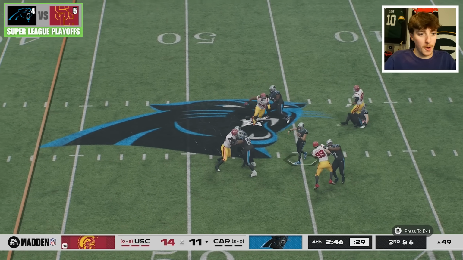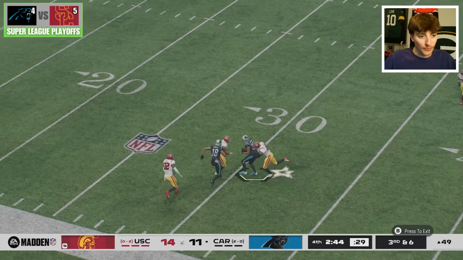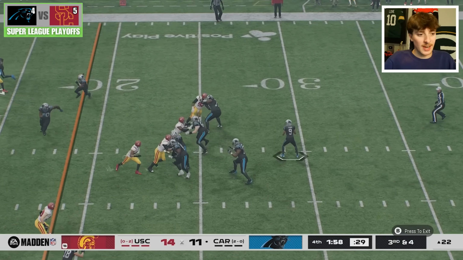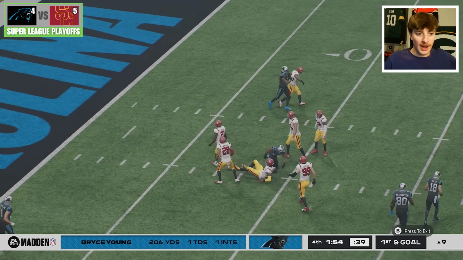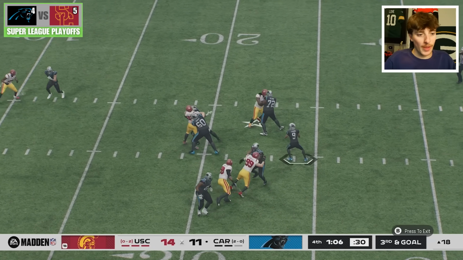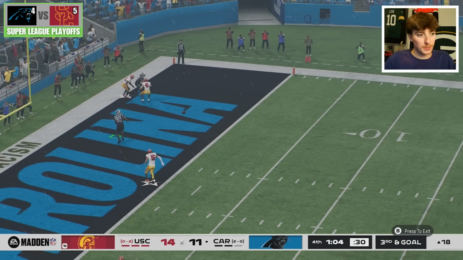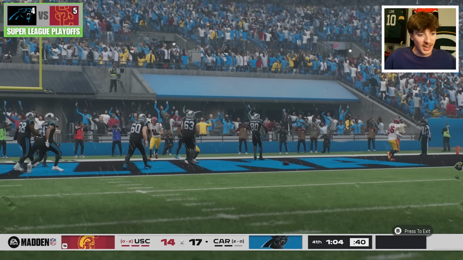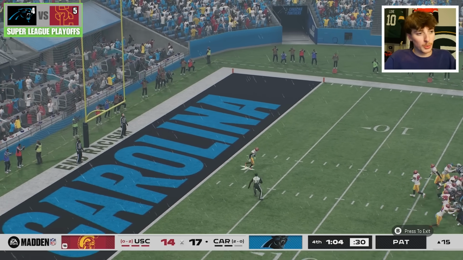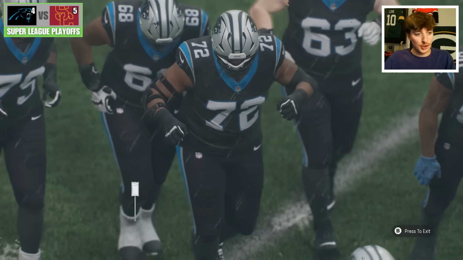Bryce Young to throw. Bryce Young with 4 rushing. Bryce Young finds an open receiver to the 30. Let's see if they can stay alive for a touchdown. Bryce Young on 3rd down. Good conversion up the middle to the 9. It's 3rd and goal from the 18. Chances are they only walk away with 3 points unless Bryce Young goes to the end zone. Someone's wide open. Bryce Young connects with a touchdown. That was Darnell Washington, who is a Pittsburgh Steeler in real life. I guess he got traded in year number 2.